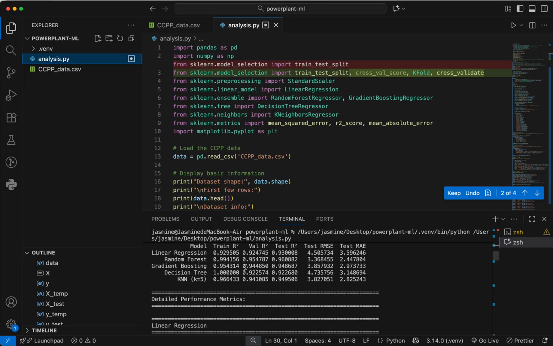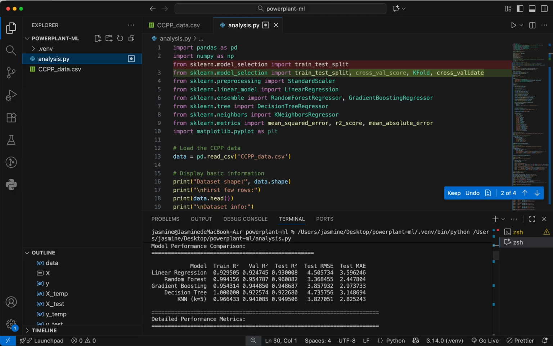As you can see over here, I also briefly evaluated decision trees, gradient boosting, and KNN. For random forest, I did a small grid search over tree count and depth using five-fold CV with negative RMSE as the scoring metric. So here is the test set performance.